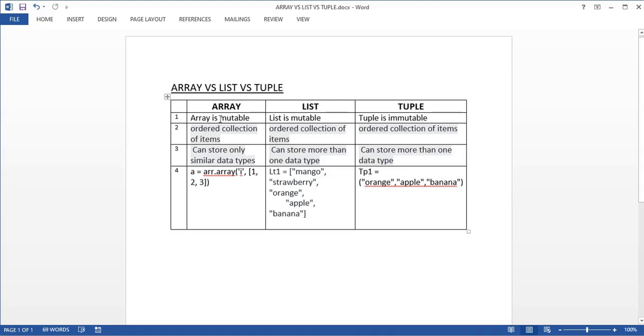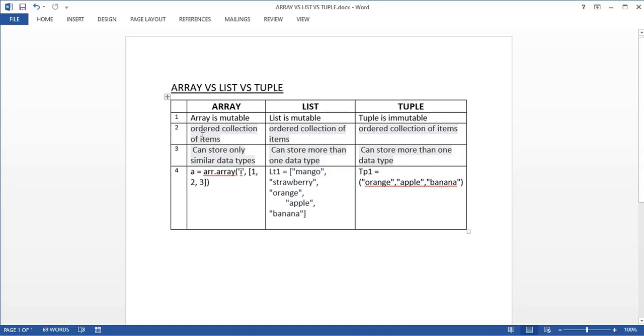So the basic difference is that array is mutable. Basically, mutable means the values can be changed inside array. Whatever values you have in the array, they can be changed. List is also mutable, but tuple is immutable. You cannot change the values in tuple. Once the values are added in tuple, you cannot alter it.